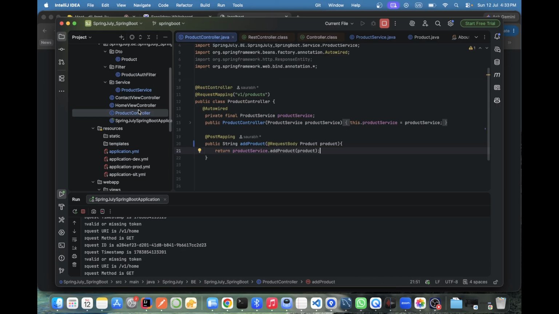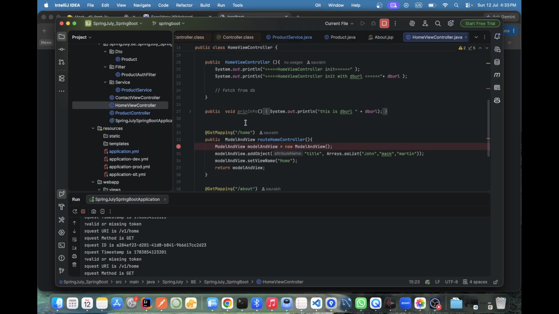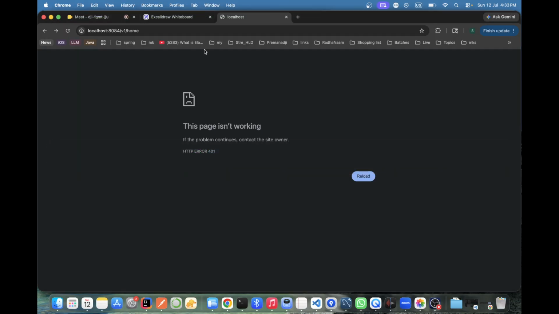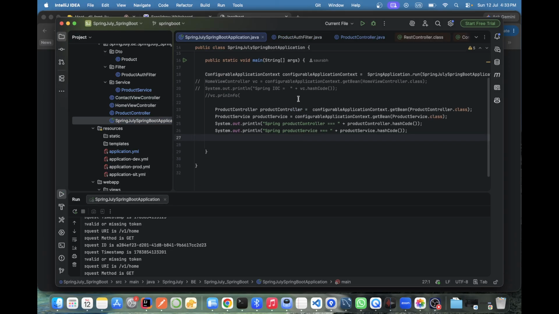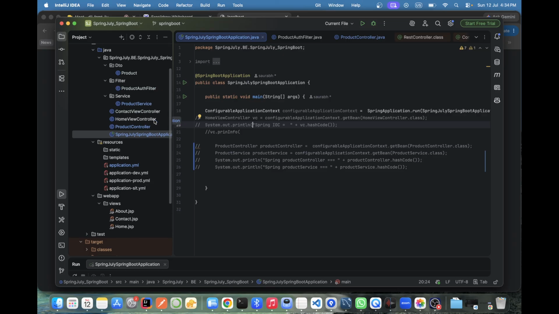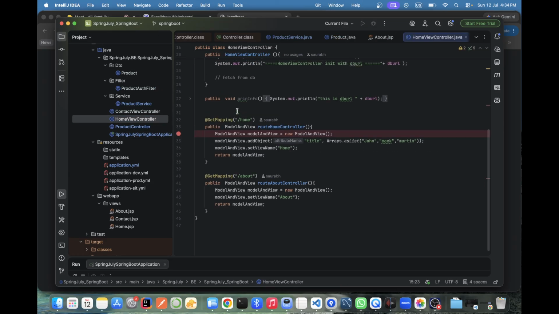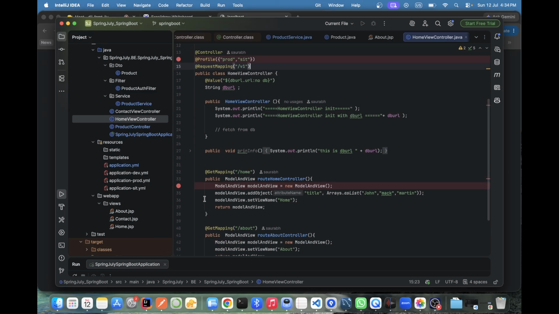Product controller, home controller. So in the home controller, v1 slash home slash about. Server is running. Did we miss anything? Need to check it again. Let's comment on this for now. I think it does not have any impact, but let's comment. Controller, home controller, all good. DB URL, it's not.